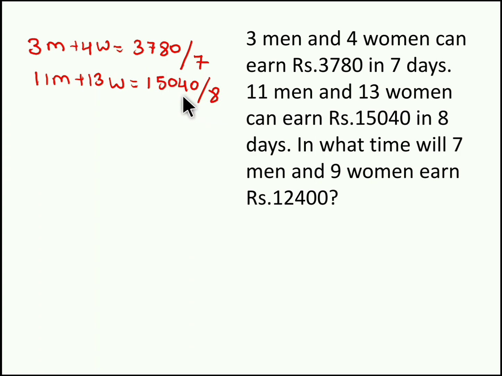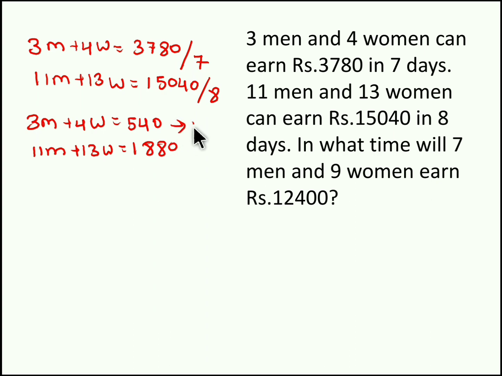When you solve it, you will get M value and W value. So M value is nothing but the amount earned by a single man and W is the amount earned by a single woman. So 3 men and 4 women earn 540 rupees. 11 men and 13 women earn 1880 rupees. Now you have two equations, first equation and second equation. So when you multiply the first equation by 11 and the second equation by 3, you will get the W value.